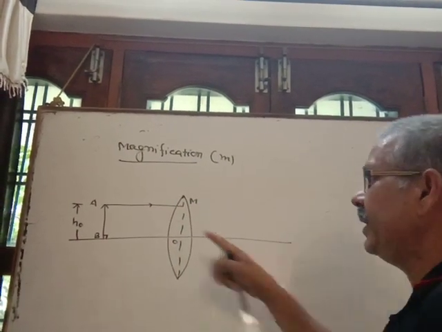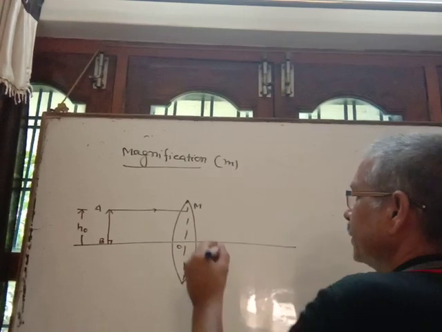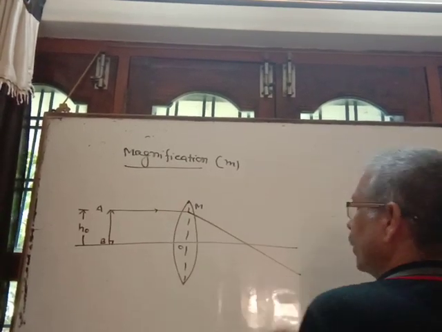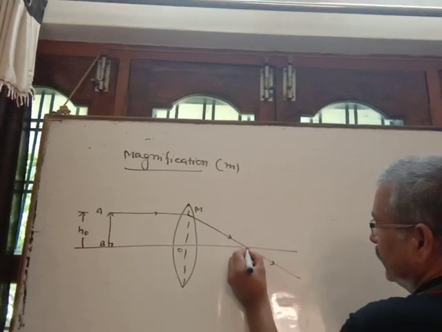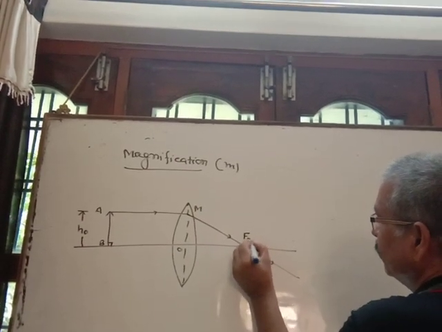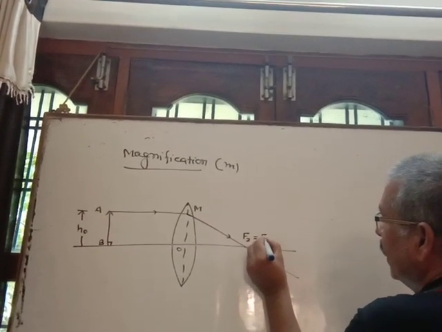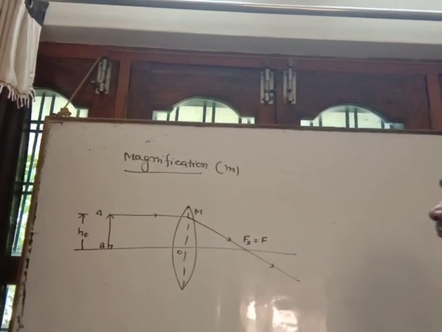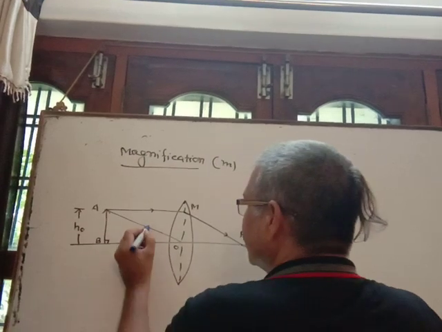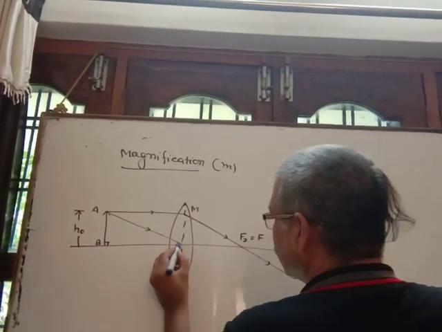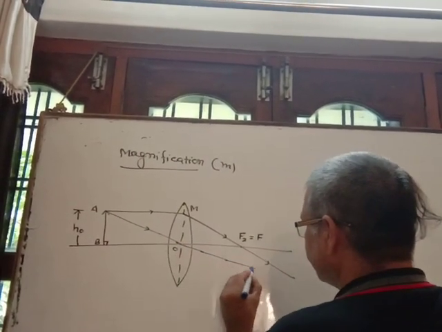As you know, when light comes parallel to the principal axis, it passes through the second focus, or main focus. Suppose it is F2, normally denoted by F. The other incident ray is incident directly at the optical center, and as you know, it passes without any deviation.